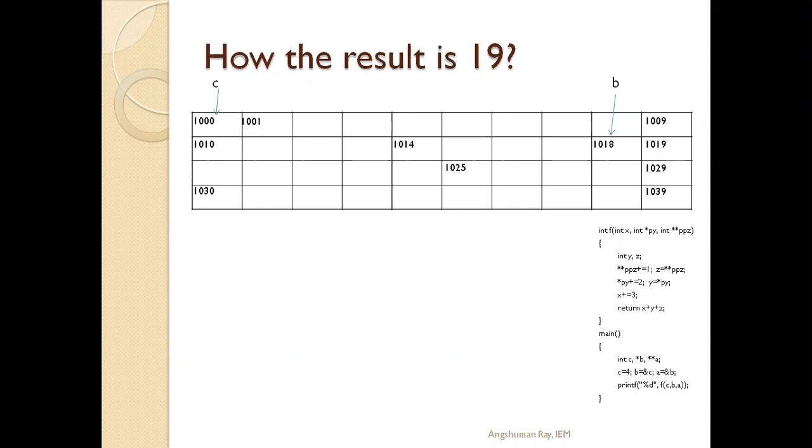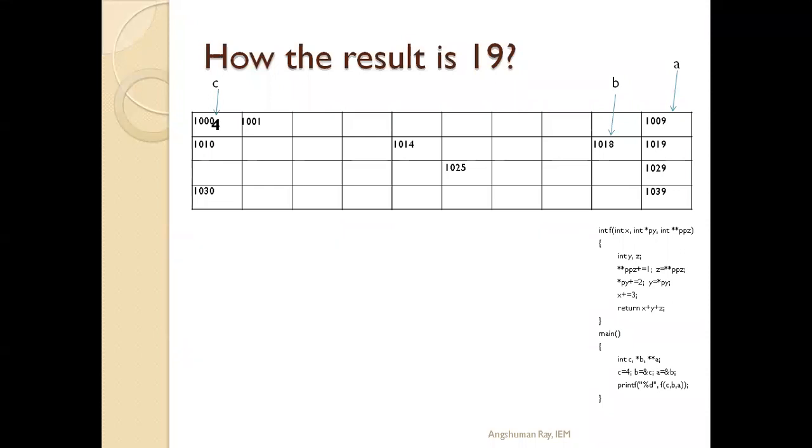Another variable A, which is a double pointer, is declared, and let us consider that the base address of the memory allocated for it is 1009. Now in the next line, it is told that C equals 4. That means this 4 is stored at C, at the memory location 1000. So 4 is stored at 1000 location.